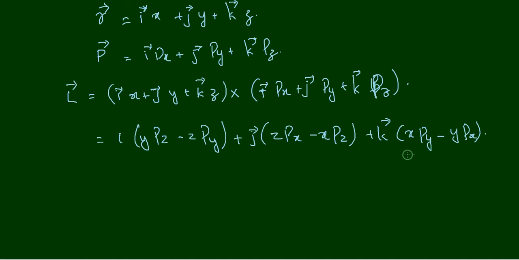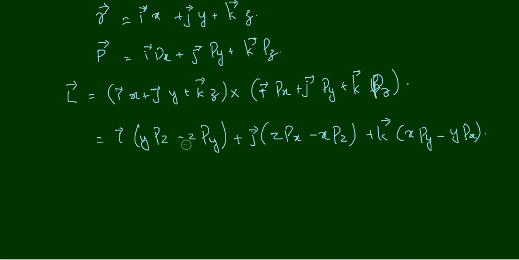This is very easy to remember. i is the unit vector along the x direction, and within the bracket you are considering y and z. So if it is i, within the bracket is y pz minus z py. Here y is the position coordinate, and this is the z component of the momentum.